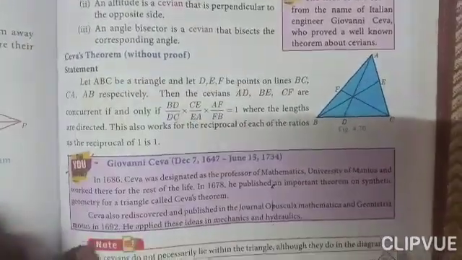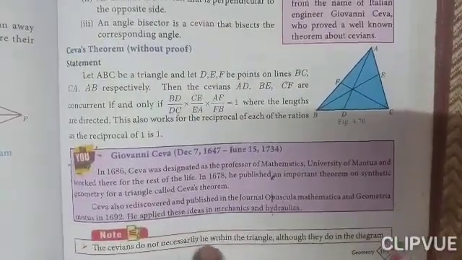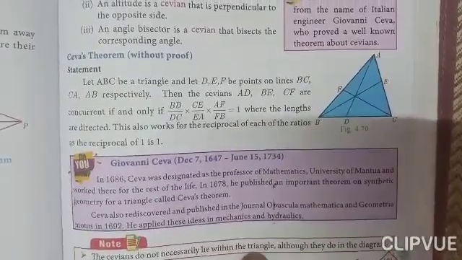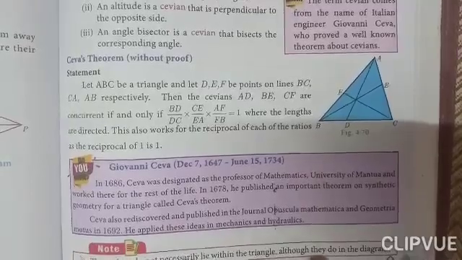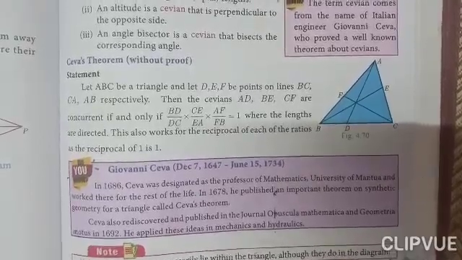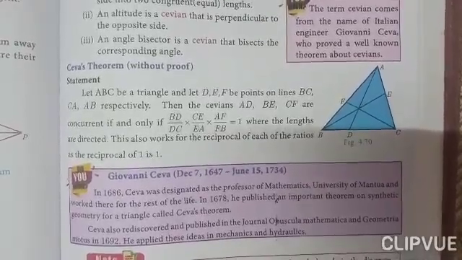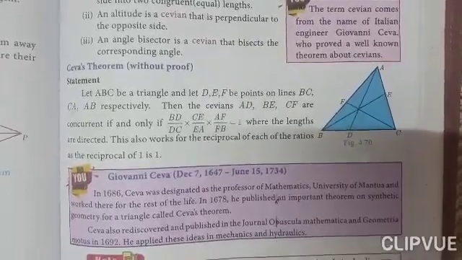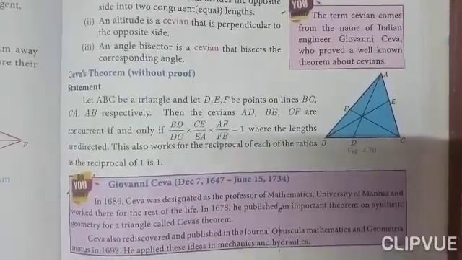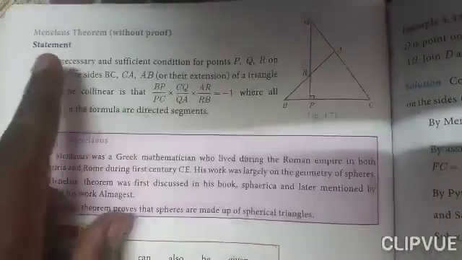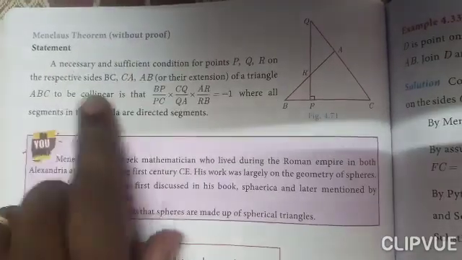The Cevians do not necessarily lie within the triangle, although they do in the diagram. Next, Menelaus theorem without proof.